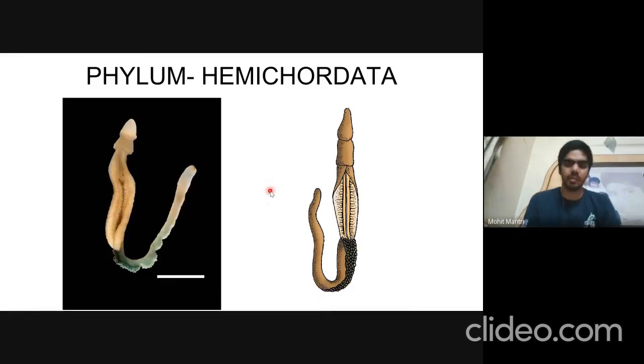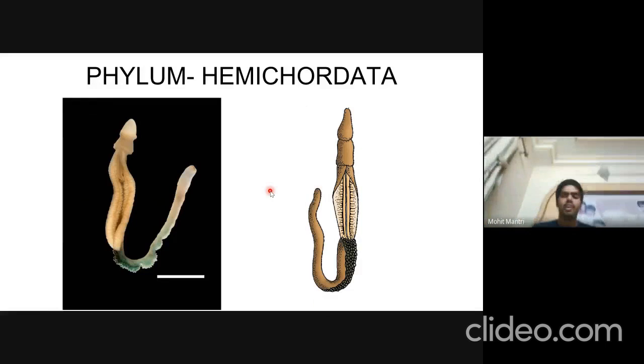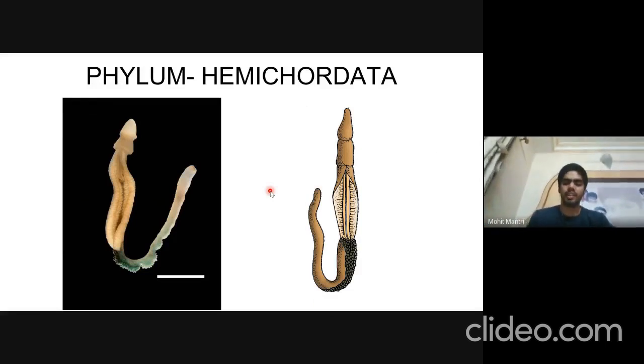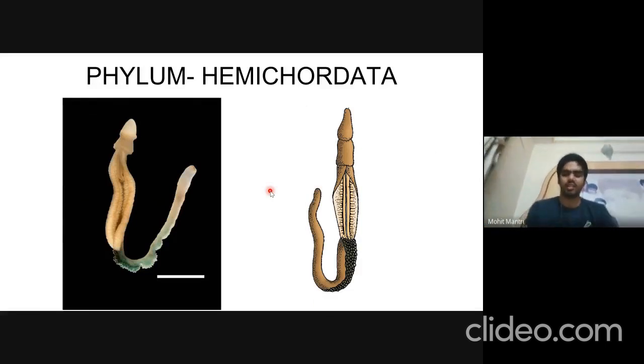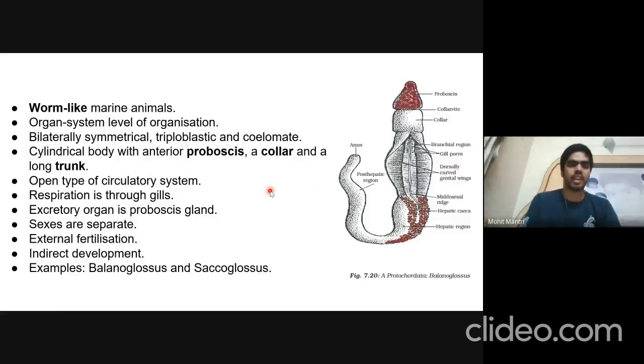Then comes phylum Hemichordata. These were initially included in the phylum Protochordata, but then they were separated due to some other characteristics. These are worm-like marine organisms. They have an organ system level of organization. They are bilaterally symmetrical, triploblastic, and coelomate, and their body is divided into an anterior proboscis, a collar, and a long trunk. They have an open type of circulatory system.